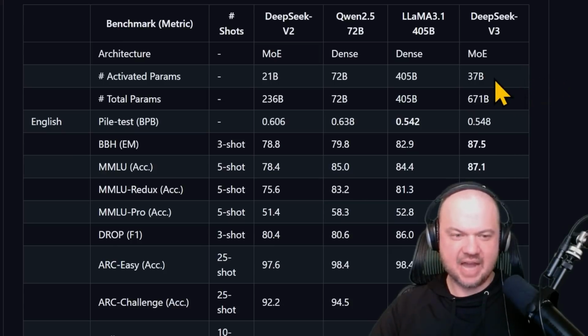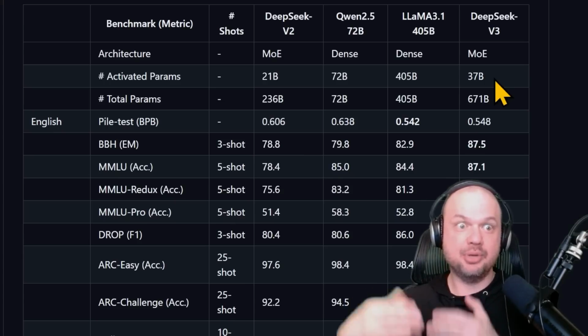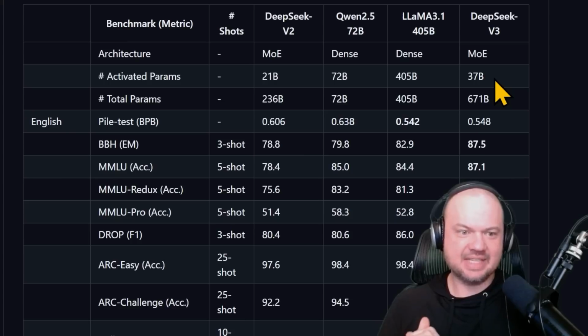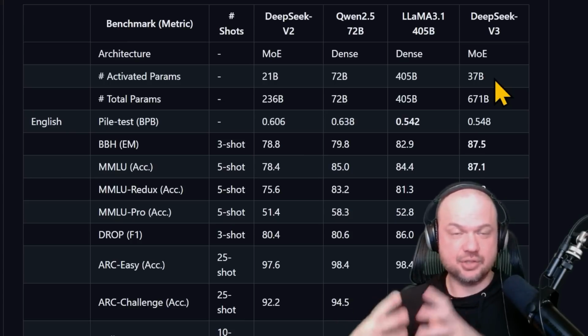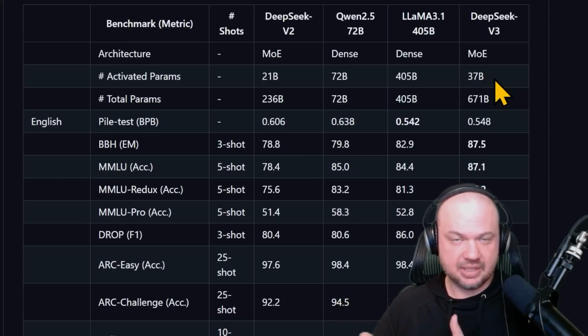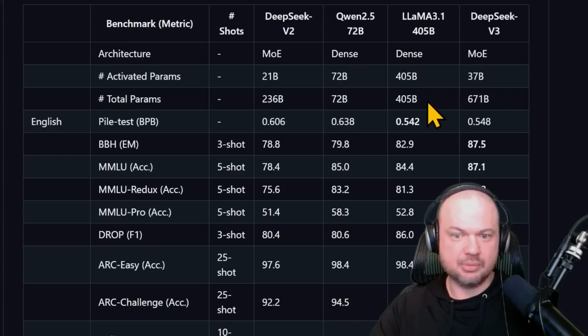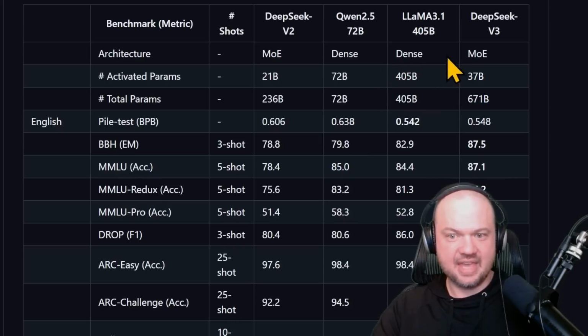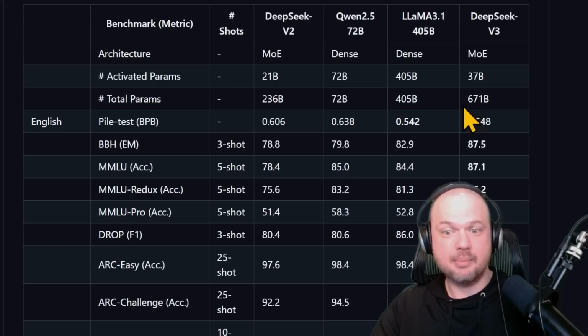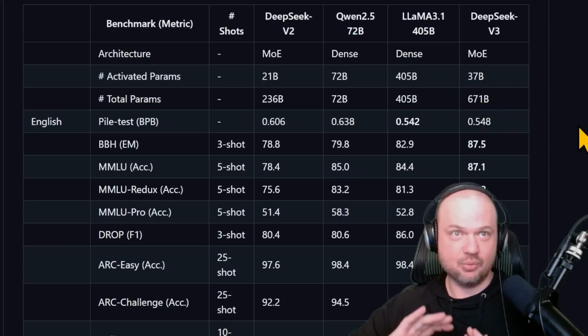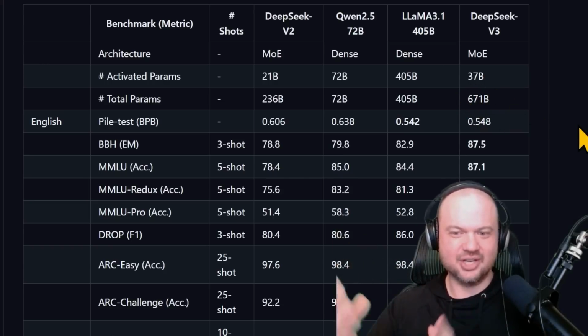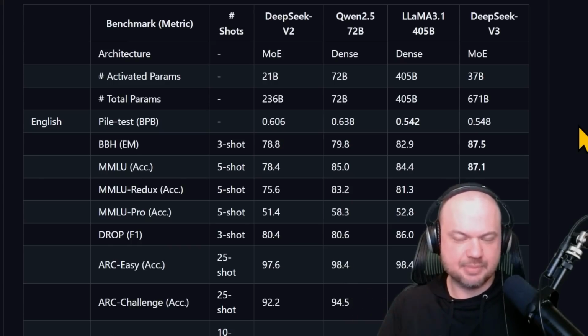So out of the total parameters, the activated parameters are the ones that are actively contributing to the output. The fewer activated parameters you are using, the more cheaply and quickly models can be run. Right? So in a dense model, you have a total of 405 billion parameters, and the activated parameters are basically all of them. With a mixture of experts, even though you have many more parameters, and the model would be larger if it was one big chunk, we're running it like a much smaller model, making it less expensive and faster.